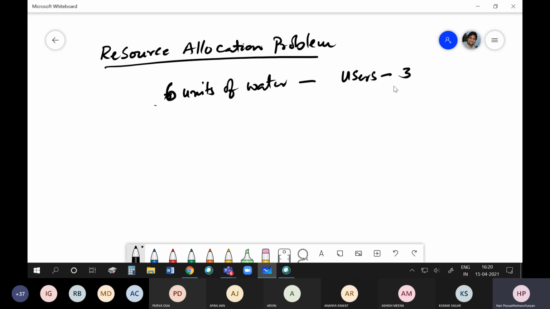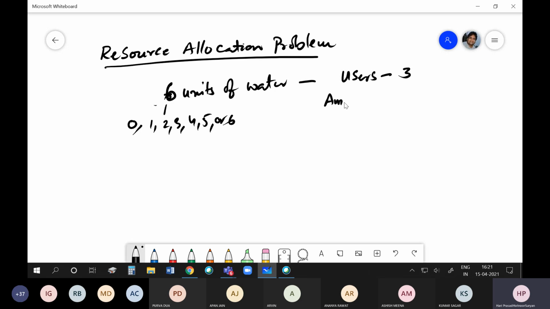We will be allocating in discrete units, not 1.5, but units of 1, 2, 3, 4, 5 or 6, or maybe 0. I may not allocate also.